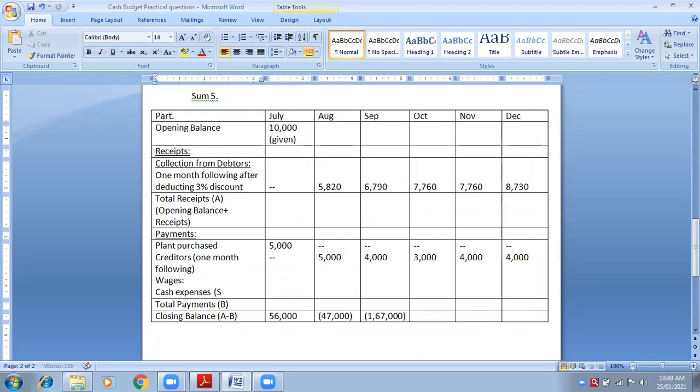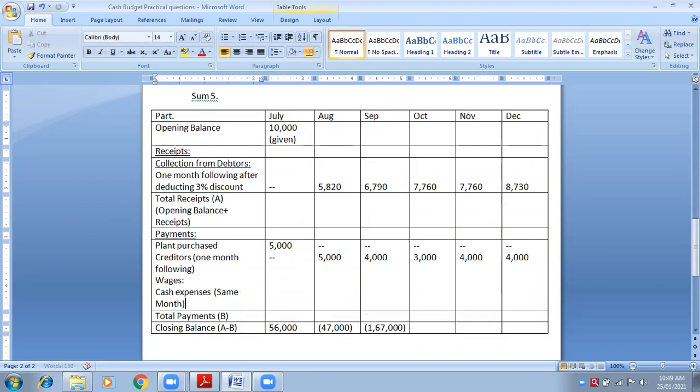Same month. So in the bracket you will write same month. Bracket close. For cash expenses and for wages, same for both. Is it clear? Yes, ma'am.